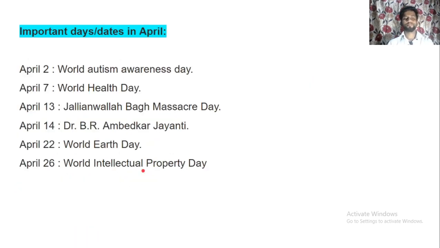Now next slide. In the month of April, what are the important days and dates? 2nd April is known as World Autism Awareness Day. 7th April is known as World Health Day.